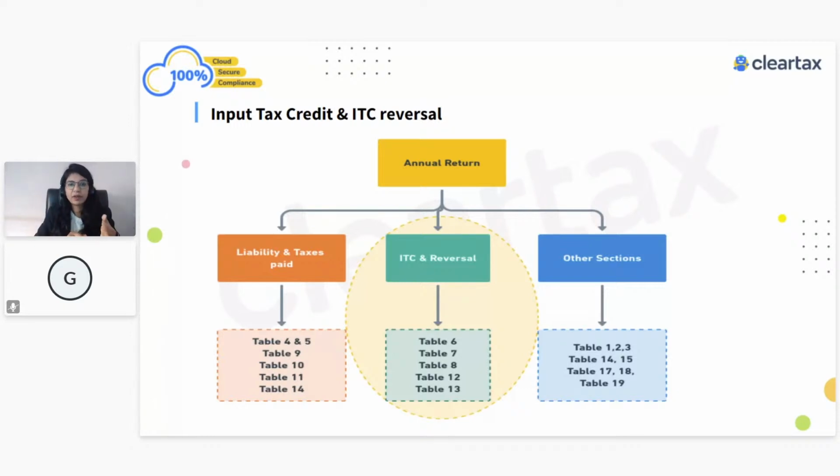There is a tax payable part which you can edit, but tax payable should always match with table number 4. And here you are talking about taxes paid, not payable, right? So first thing, in table number 9 this information will not even come. There will be differences between the tax payable and the paid, but that will be paid through DRC-03. But the payment which you have made through DRC-03 will not be reflected anywhere in your GSTR-9. So this is another important point.